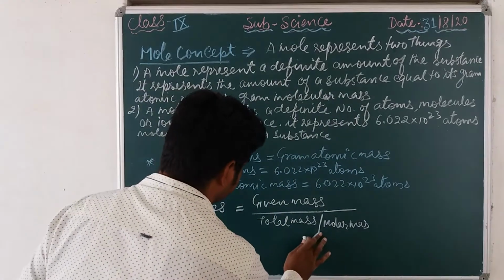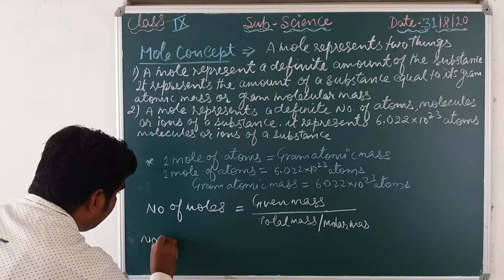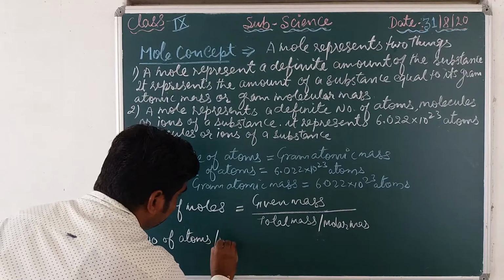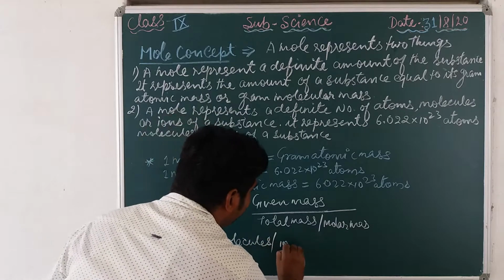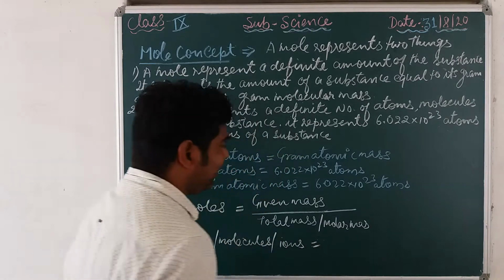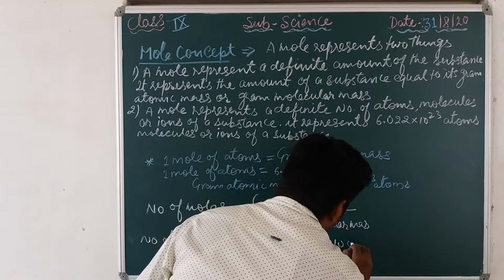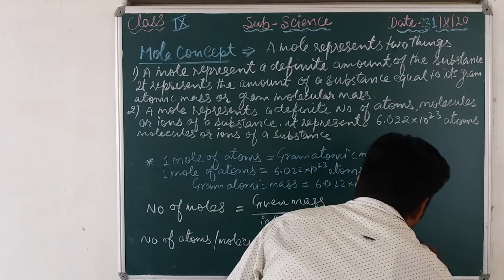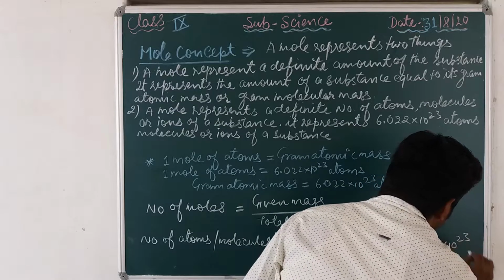Okay, and the second one: the number of atoms, molecules, ions or particles is equal to the number of moles into 6.022 into 10 to the power 23.